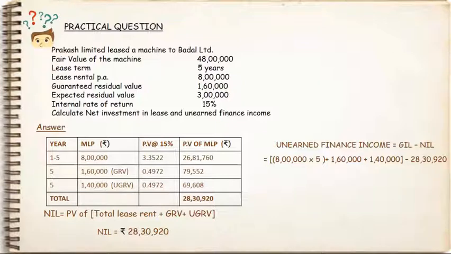How did we find the unguaranteed residual value to be 1,40,000? Simple. Expected residual value comes into picture in such scenario. When guaranteed residual value and expected residual value is given, unguaranteed residual value will be the difference between expected residual value and guaranteed residual value. Here, 3 lakh minus 1,60,000 is equal to 1,40,000. So, at the end, we get unearned finance income as 14,69,080.